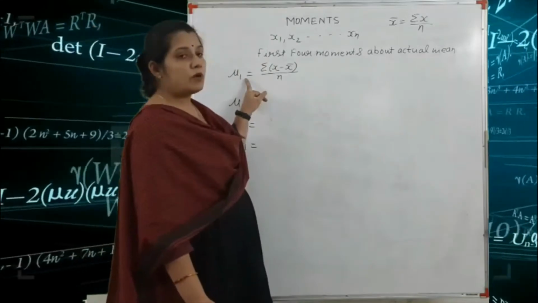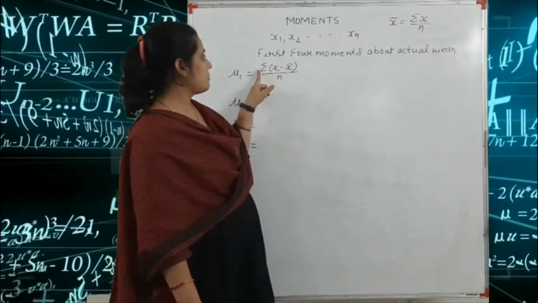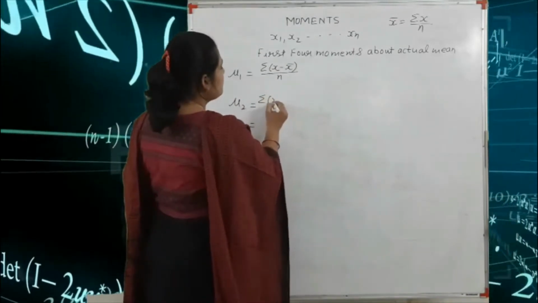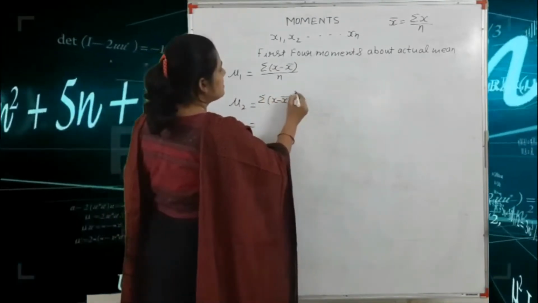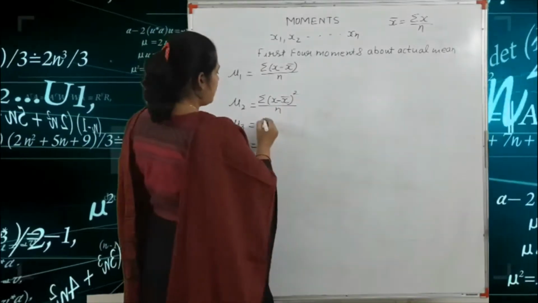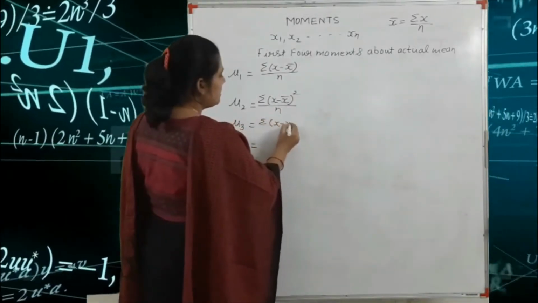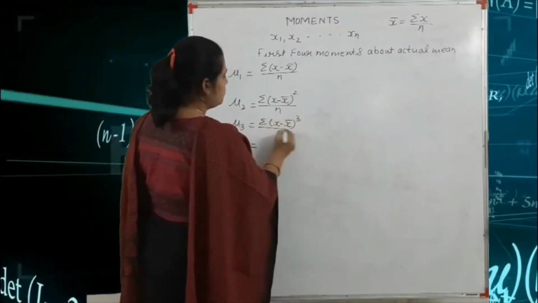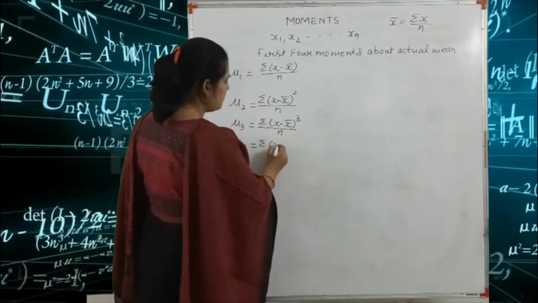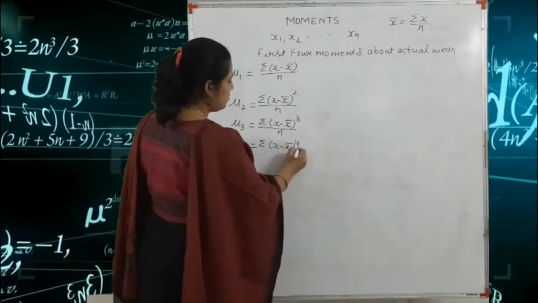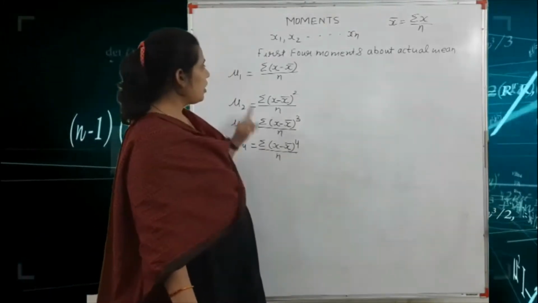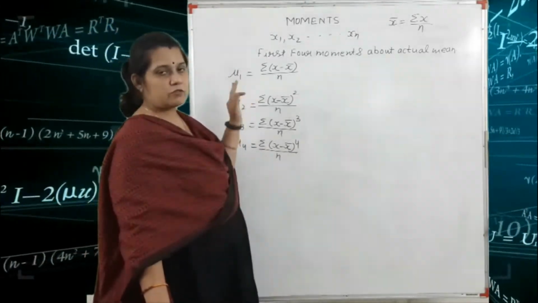So the first moment about the actual mean is summation x minus x bar upon n. Second moment about the mean, summation x minus x bar whole square upon n. Third moment about the mean, summation x minus x bar whole cube upon n. And fourth moment about the mean, summation x minus x bar whole raised to the power 4 upon n. This is the formula of the first four moments about the actual mean.